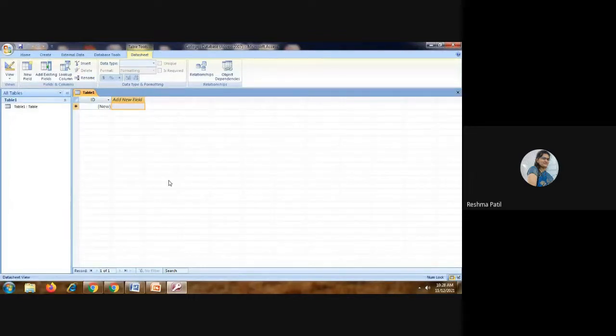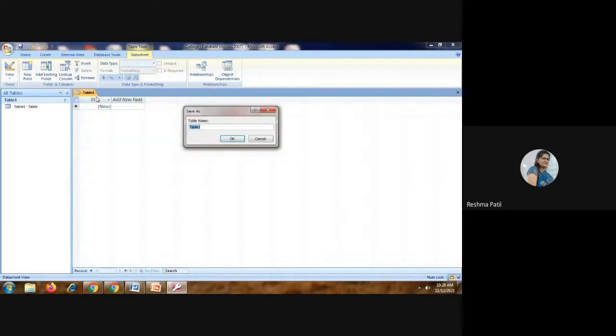So initially you will see this table. This is a file, we can call it a file. You can see this, but this is not saved. It is just logically available, not physically available. To convert this from logical to physical, we have to save this file.